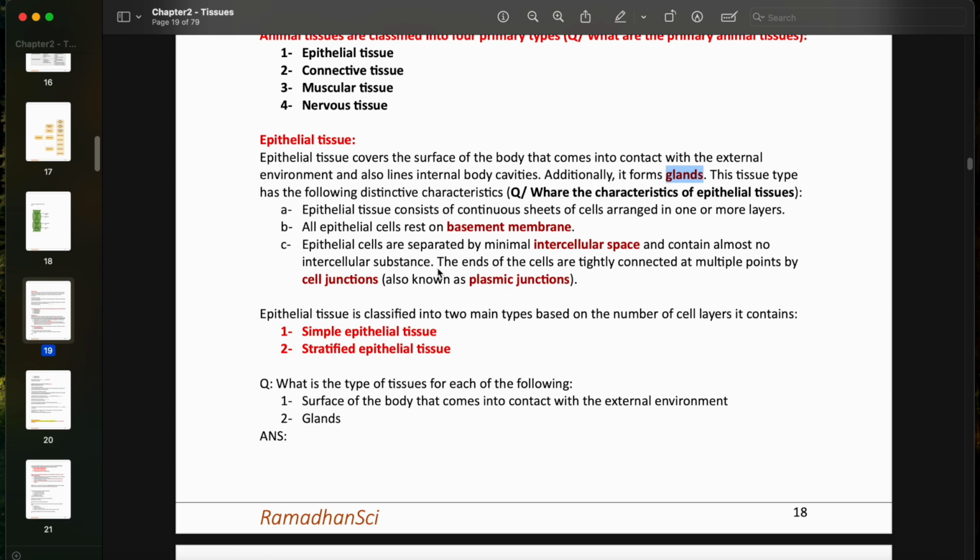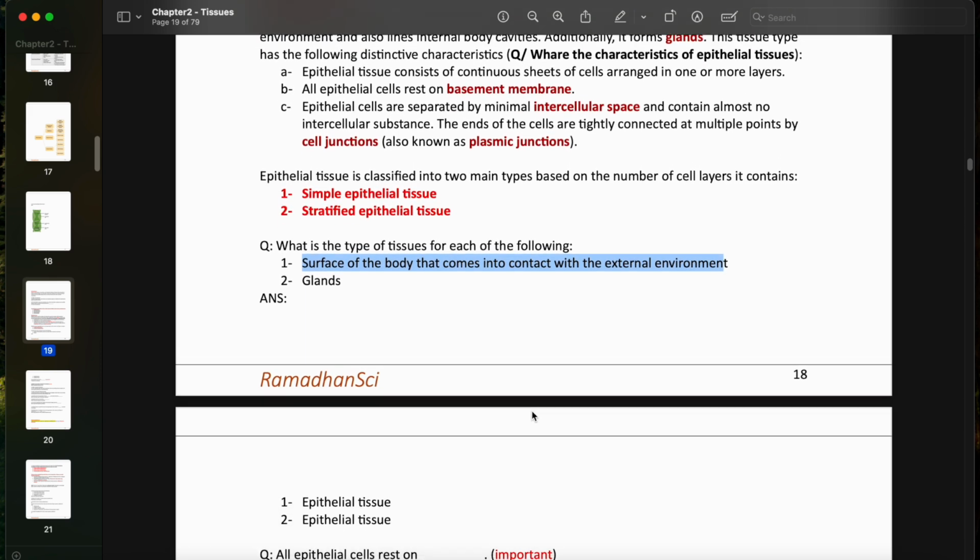You can have a question telling you what is the type of tissue for each of the following, and telling you glands in general without being specific. If they ask specific questions about the glands, like what is the type of tissue of the ducts of sweat glands, the answer of course is going to differ because we want a specific answer. But if they ask about the glands in general, they're made up of epithelium. And if they ask you about the type of tissue of the surface of the body that comes into contact with the external environment, the answer is also epithelium or epithelial tissue.